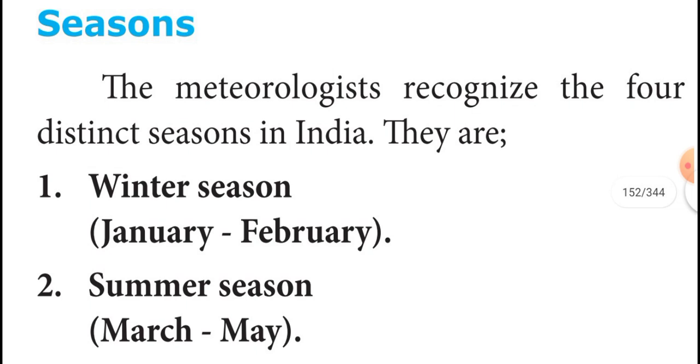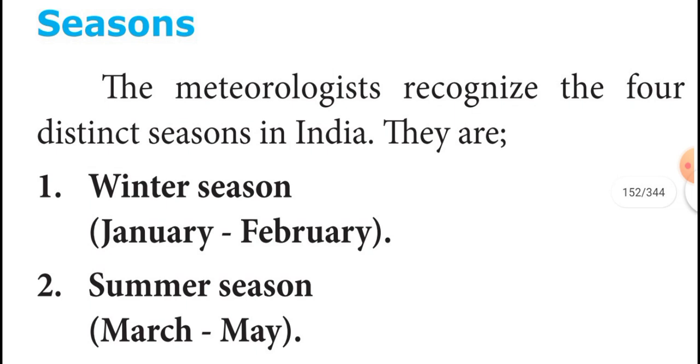Because of the atmospheric pressure conditions, the wind blows from southwest to northeast direction in the Arabian Sea and Bay of Bengal.